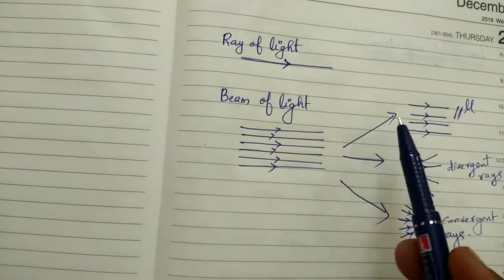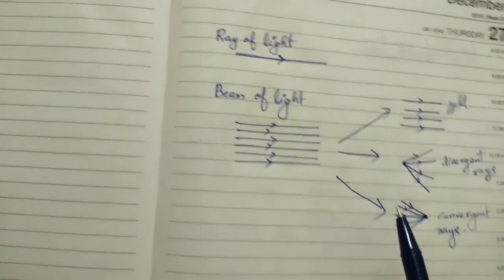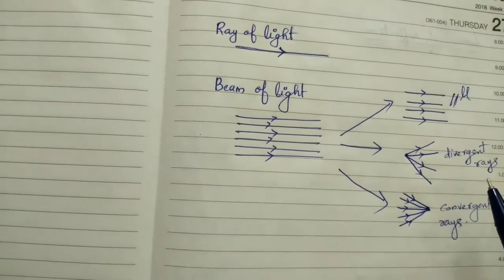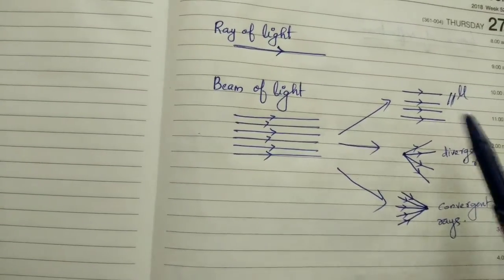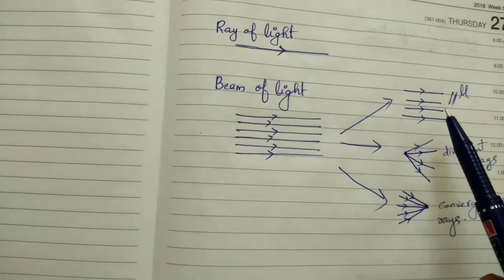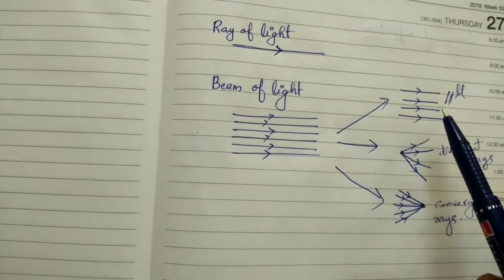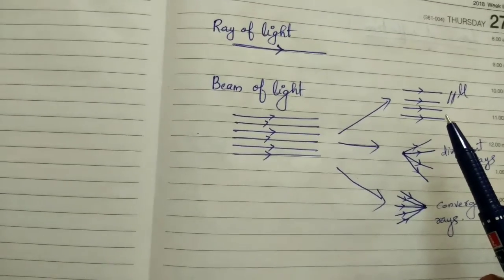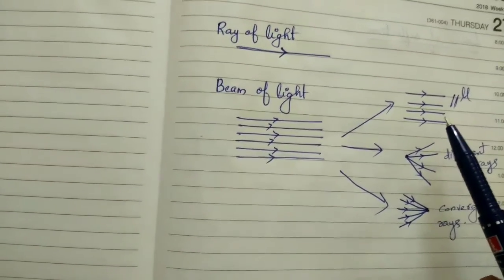Now the beam of light we can classify into three types: parallel beam of light, divergent rays and convergent rays. These are parallel rays, correct? Why are they known as parallel rays? Because each ray of light is parallel to each other. So we can call them parallel rays.